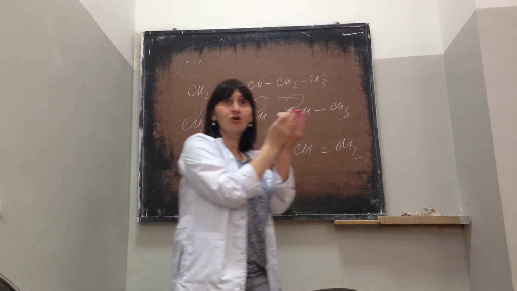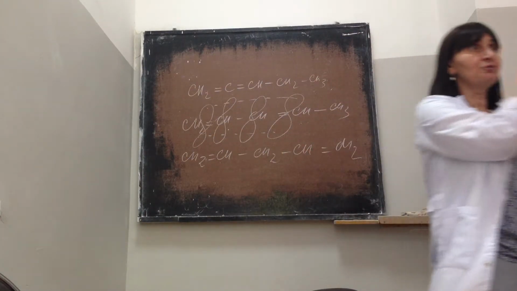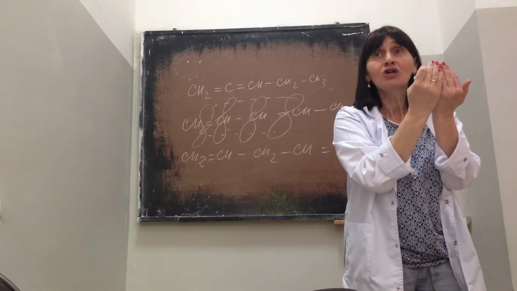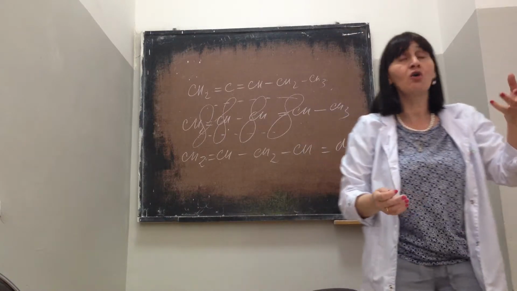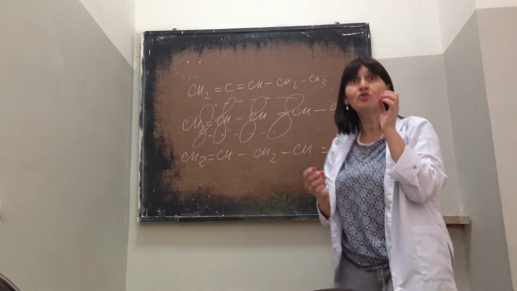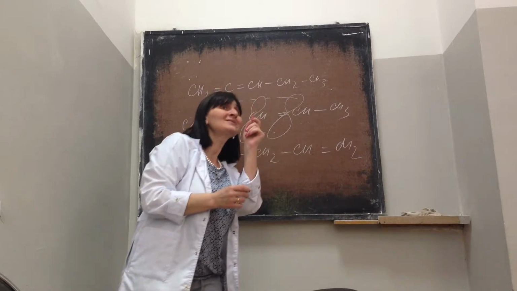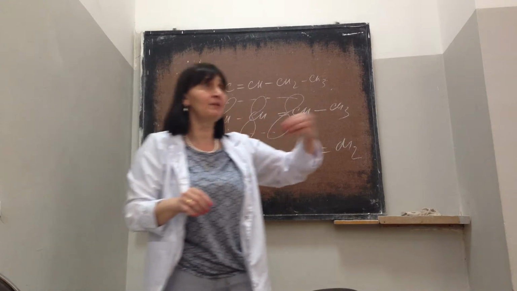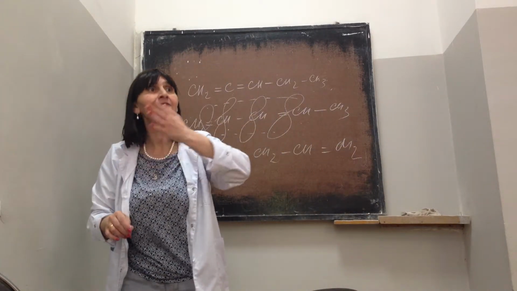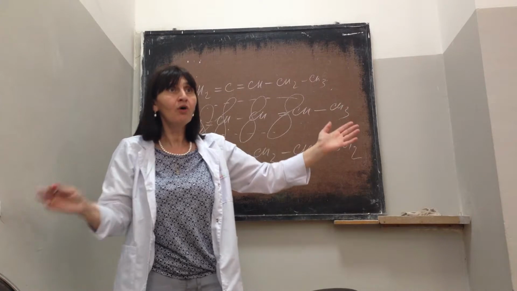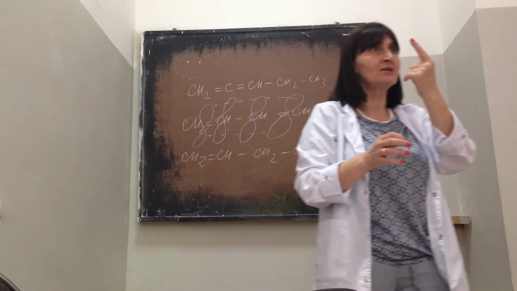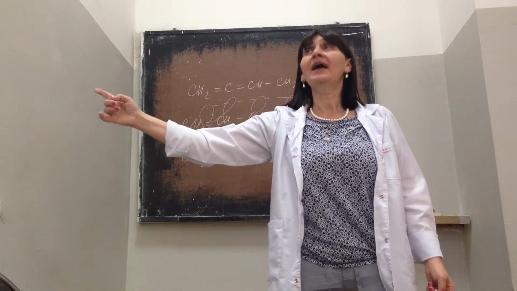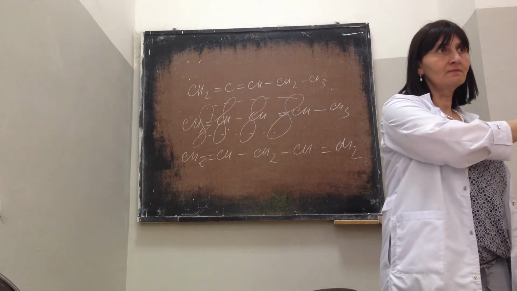4 atomic orbitals overlap each other. Not 2 separately and 2, but 4 are together. This means you have a conjugated system. So in a conjugated system, you always need only one single bond between 2 double bonds or 3 double bonds. If you have several double bonds, and if you have a conjugated system, between each double bond you have only one single bond. So in this case, the mesomeric effect acts along the whole molecule.